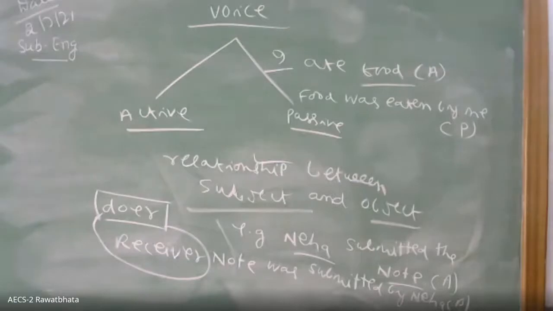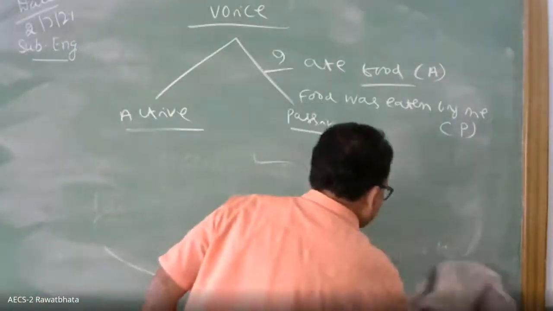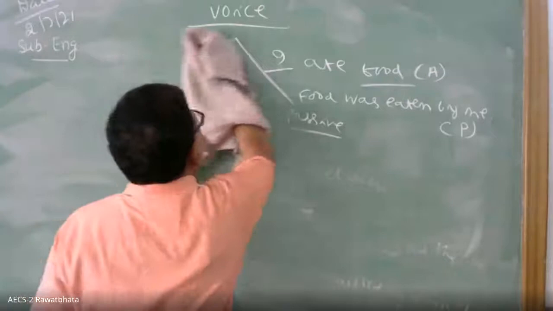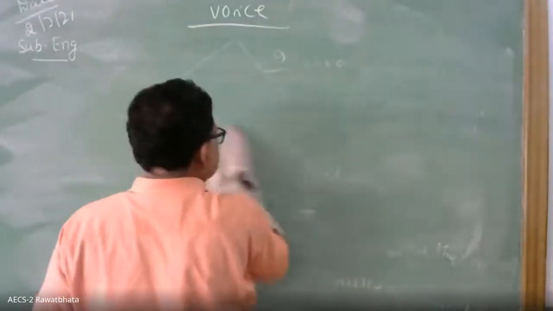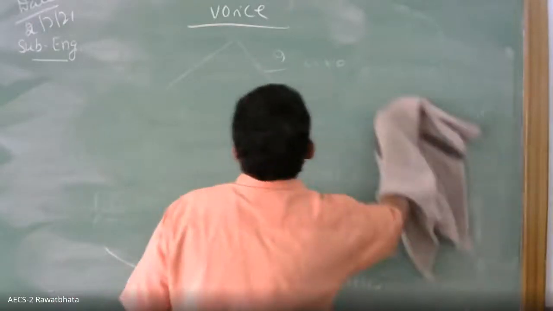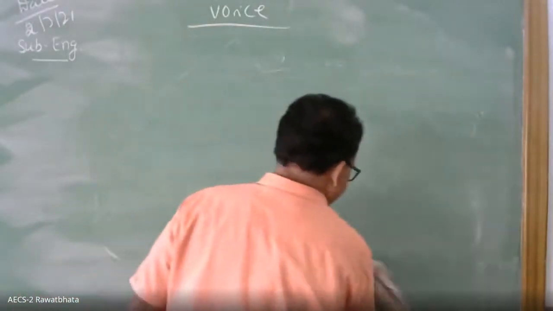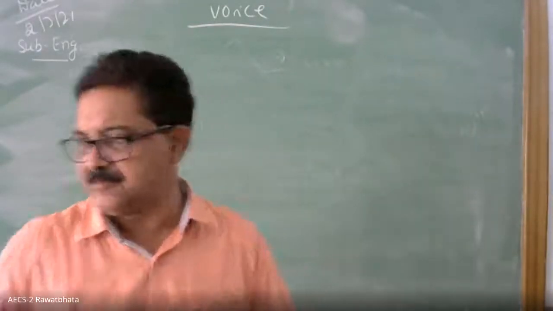Okay, we will go to the next one. You can rub the board. So some sentences I will write, from active to passive I will make, you will have some idea. Okay.